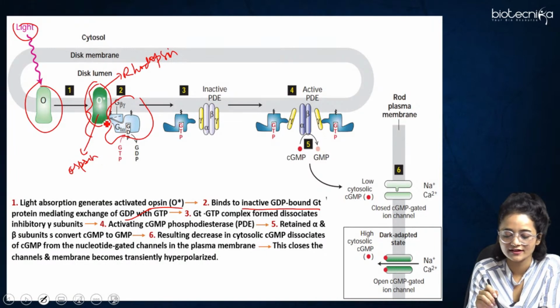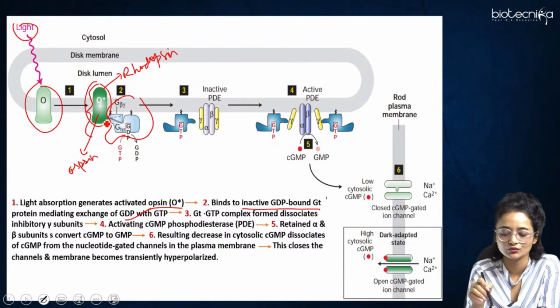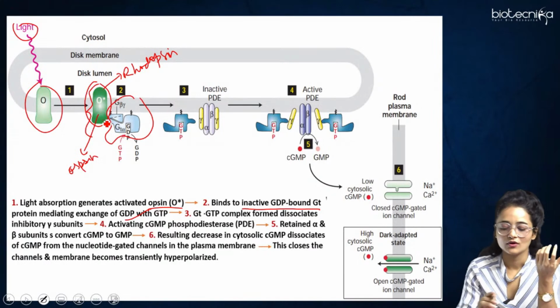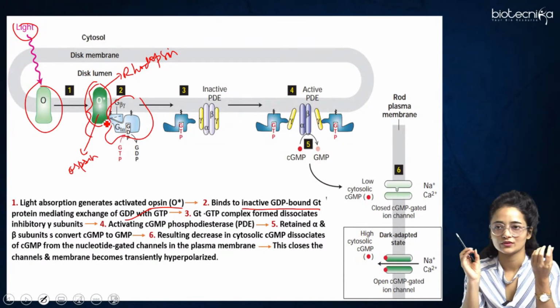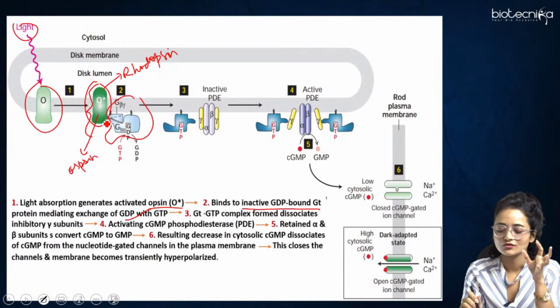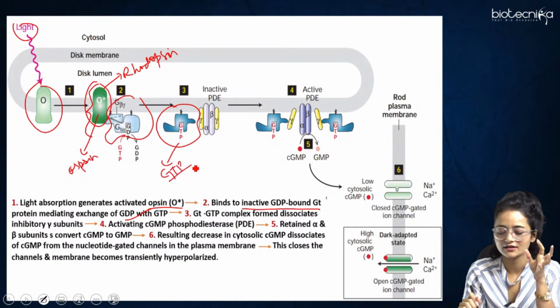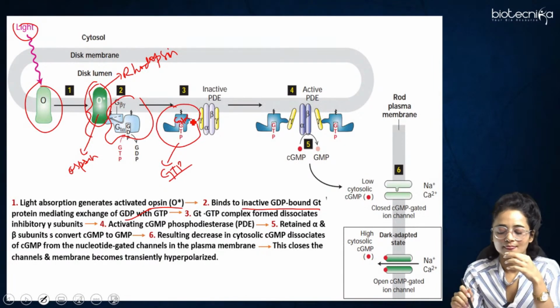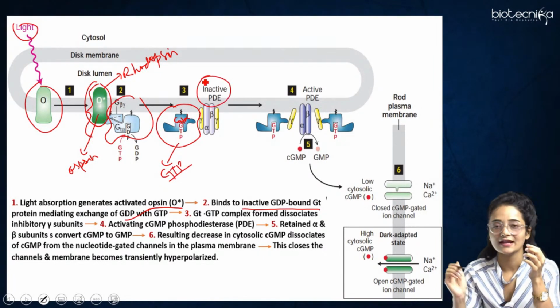When it gets activated, the trimeric protein with which this receptor is bound, here the transducin G protein, GT alpha, has GDP already attached. When activation takes place, the GDP gets dissociated and it binds to GTP, right? So now this trimeric protein is bound to GTP. When it is bound to GTP, this GT alpha then activates the inactive PDE.